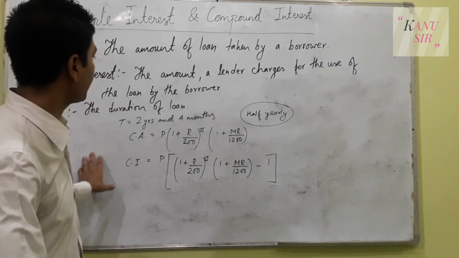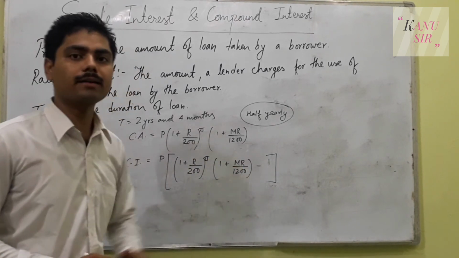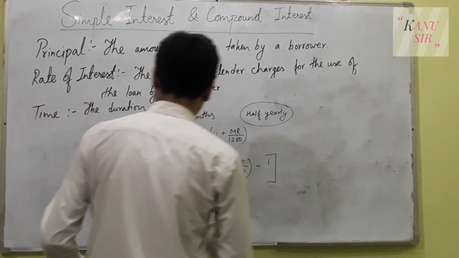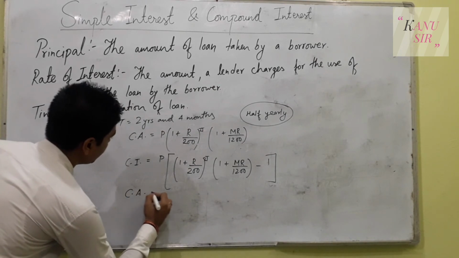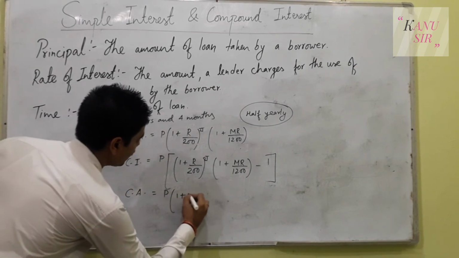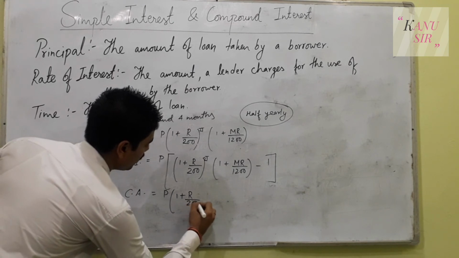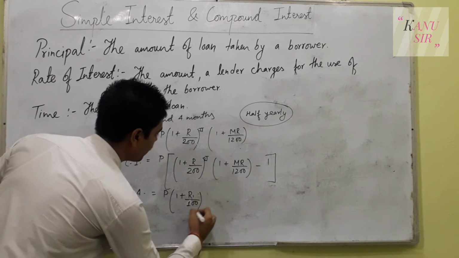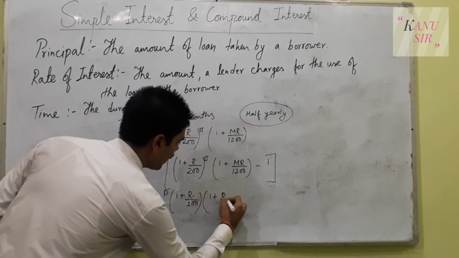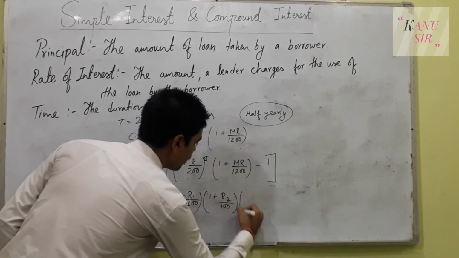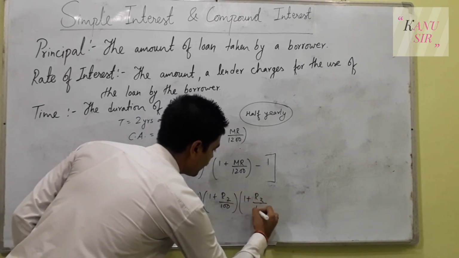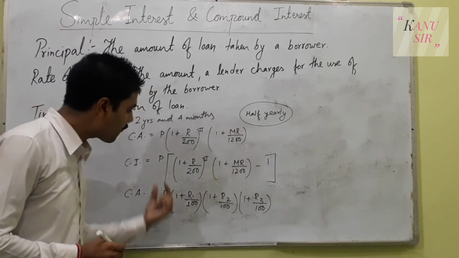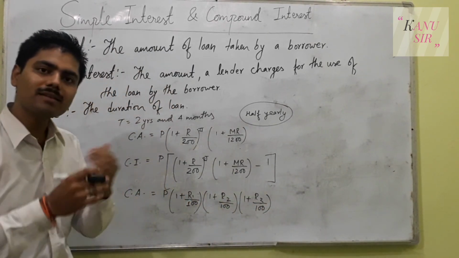Wait a while, I forgot one more point here. What happens if the rates are different? If there are two different rates given in your question, then the compound amount is equal to P times 1 plus R1 by 100, again 1 plus R2 by 100 and 1 plus R3 by 100. It means the time duration is 3 years, and every year the rate of interest is changing.